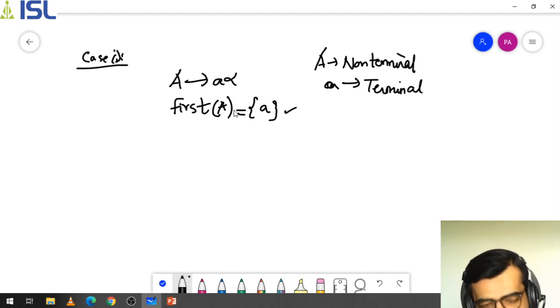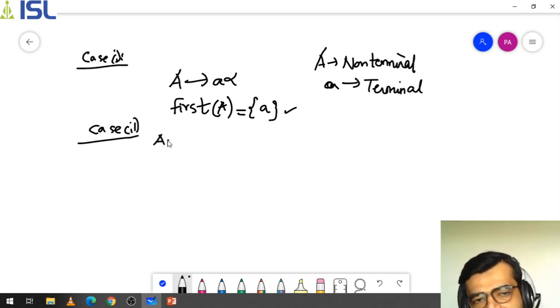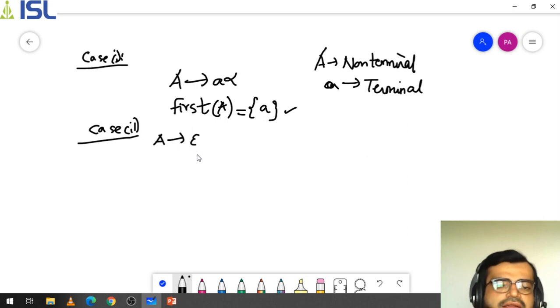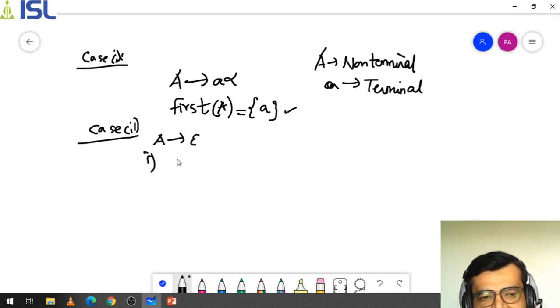Now we are going to take the second case. For example, if I am taking epsilon, you can represent this in two ways. The first way is you can say directly that it is nullable, as we have just seen.